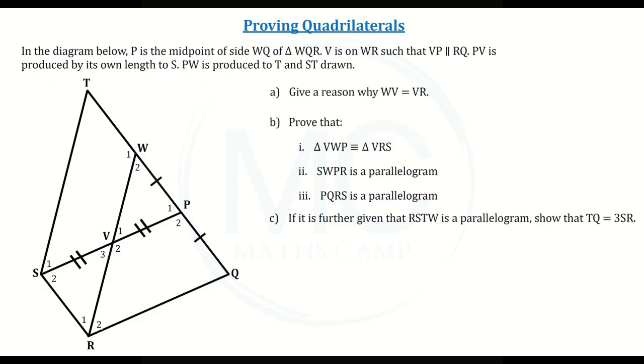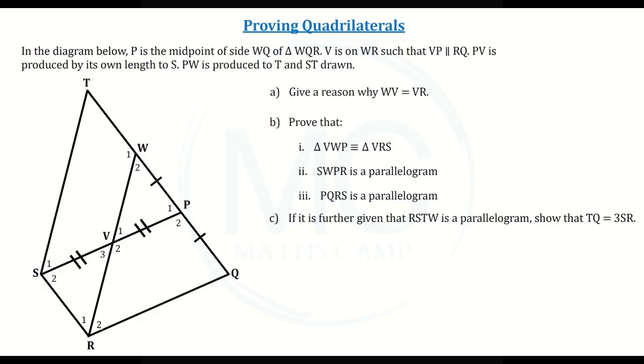A, give a reason why WV is equal to VR. B, prove that 1. Triangle VWP is congruent to triangle VRS. 2. SWPR is a parallelogram. 3. PQRS is a parallelogram. And C, if it is further given that RSTW is a parallelogram, show that TQ is equal to 3SR.